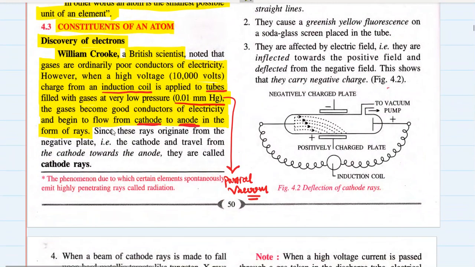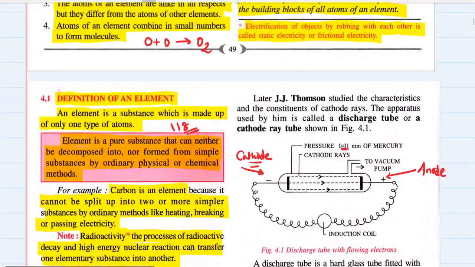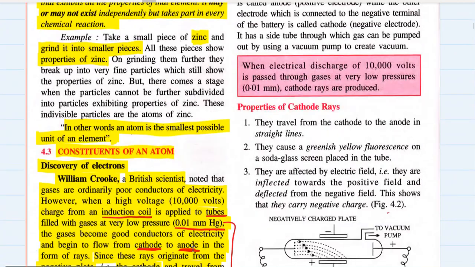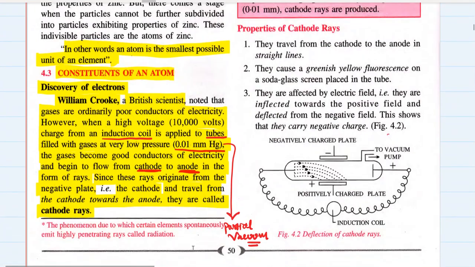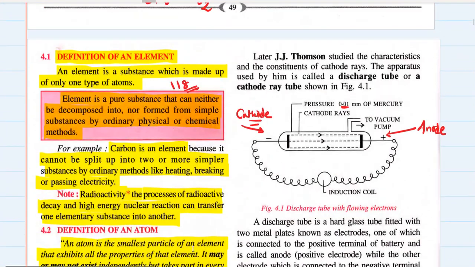Since these rays originate from the negative plate, that is the cathode, and travel from the cathode towards the anode, they are called cathode rays. So when this experiment was conducted by William Crookes, he noted that cathode rays were formed.